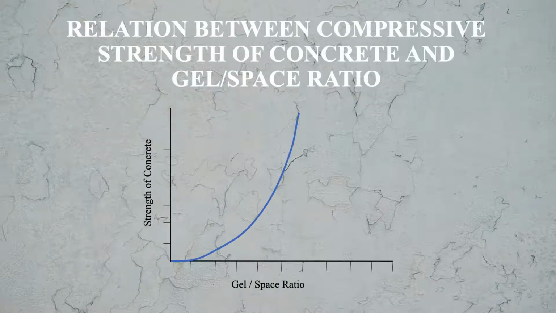Here you see the relationship between compressive strength of concrete and gel space ratio. As you see, with the increase in gel space ratio on x-axis, on y-axis you will see the strength of concrete is increasing. Means more the gel, more the strength of the concrete. Now let us see the effect of effective water in the mix. How the effective water in the mix affects the strength of the concrete.